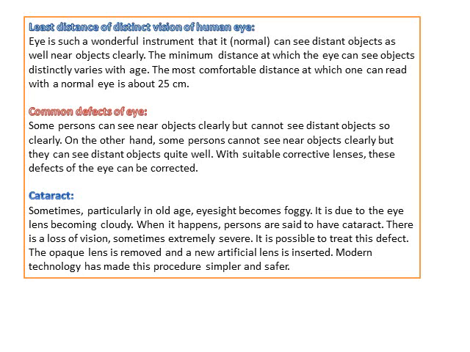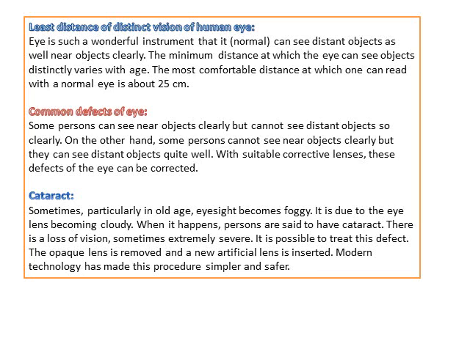Now let us analyze some of the defects that the human eye faces. Some persons can see near objects clearly but cannot see distant objects so clearly. On the other hand, some persons cannot see nearby objects clearly, but they can see distant objects quite well.